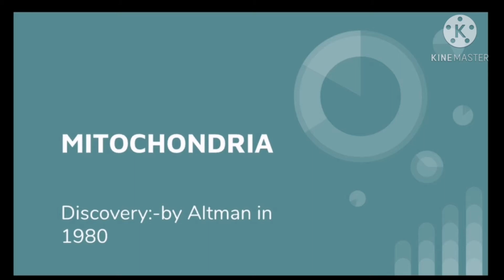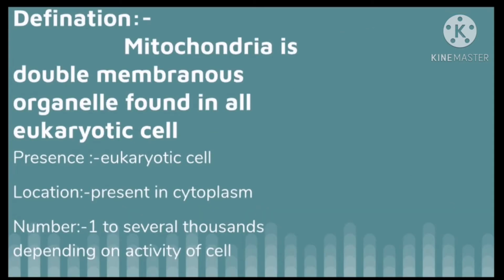Later, the name mitochondria was given by Benda in 1898. Mito means thread and chondria is from chondrion, which means granule. They are thread-like granules. Mitochondria is a double membranous organelle which produces ATP. It can only be found in eukaryotes because it is surrounded by a membrane, and prokaryotes don't have membranous organelles. In prokaryotes, periplasmic fluid replaces mitochondria, and the membrane composition of mitochondria is the same as that of the cell membrane.